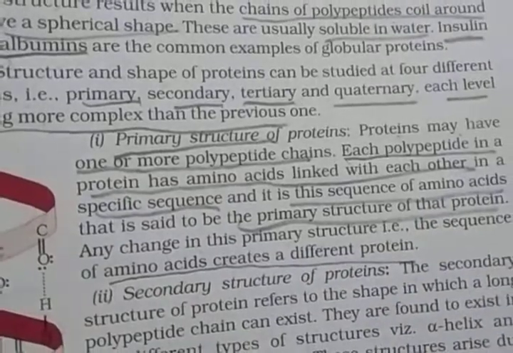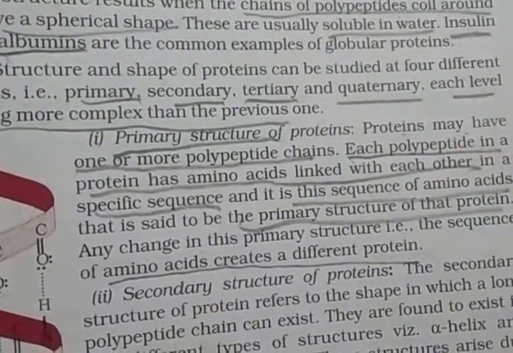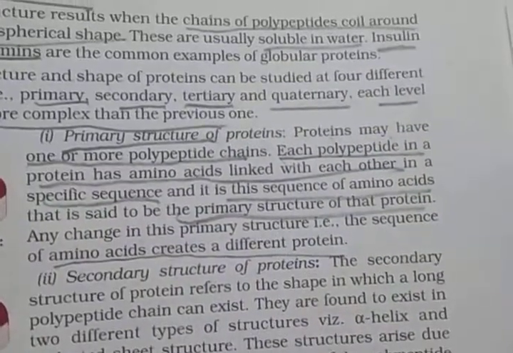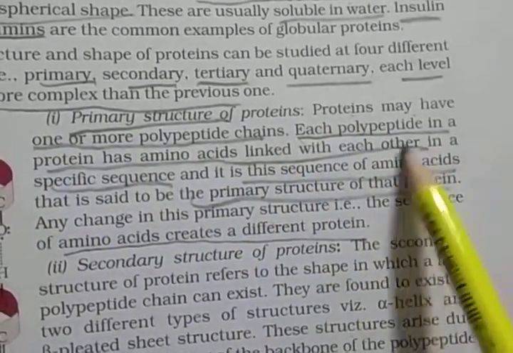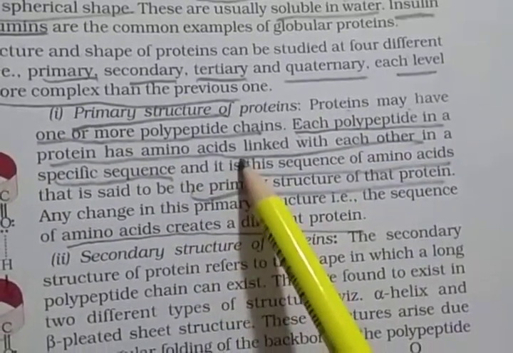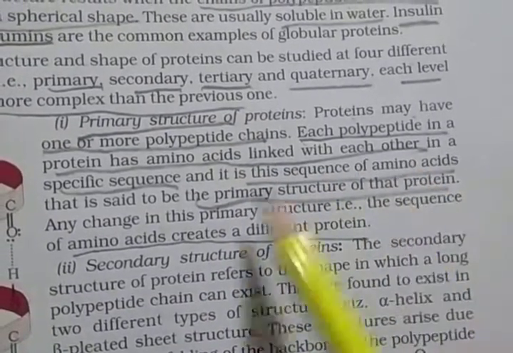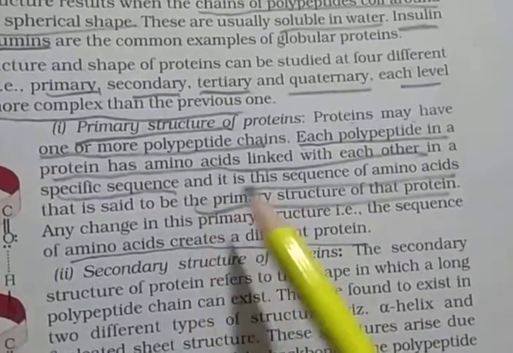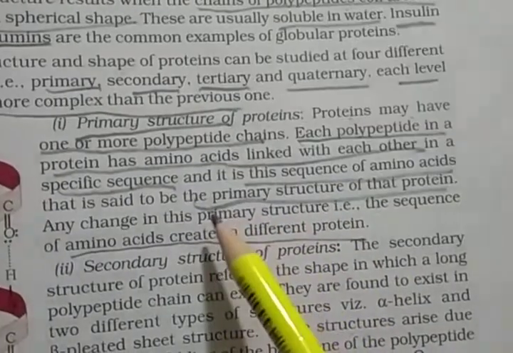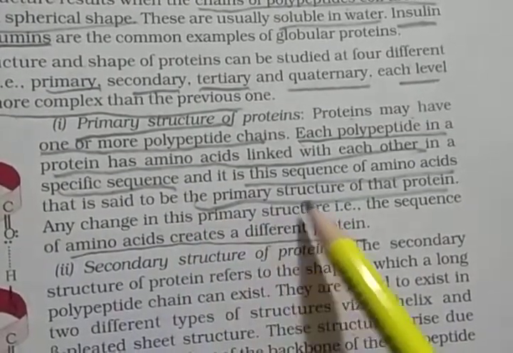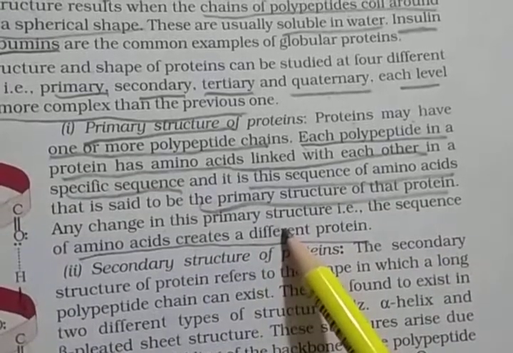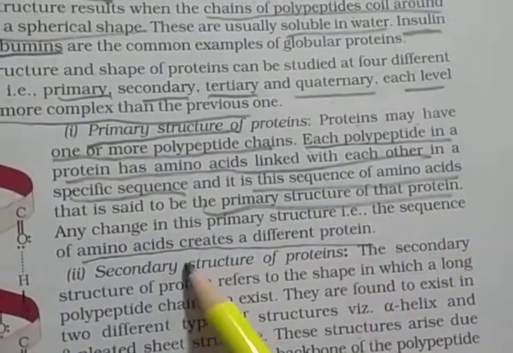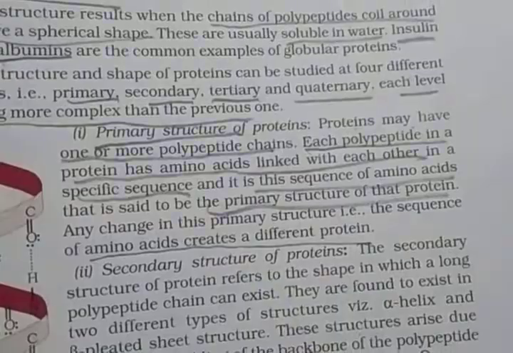So, the primary structure of proteins: proteins may have one or more polypeptide chains, and each polypeptide in a protein has amino acids linked with each other in a specific sequence, and this sequence of the amino acids is said to be the primary structure of that protein. Any change in this primary structure, meaning the sequence of the amino acids, creates a different protein.